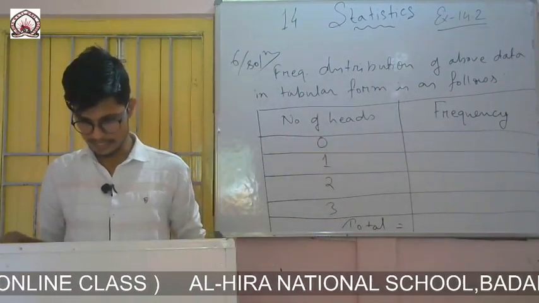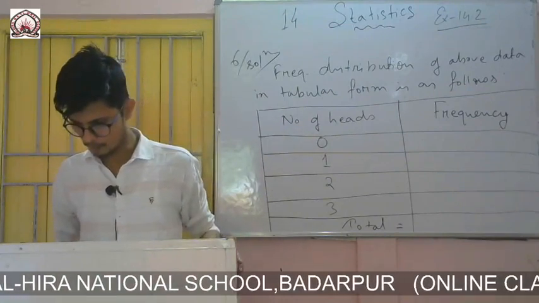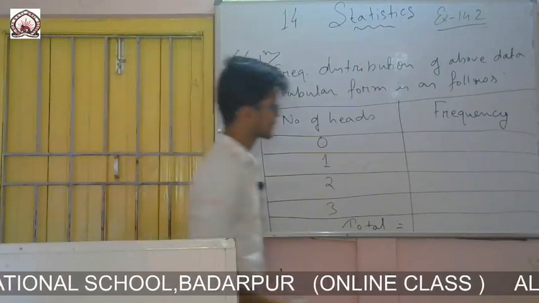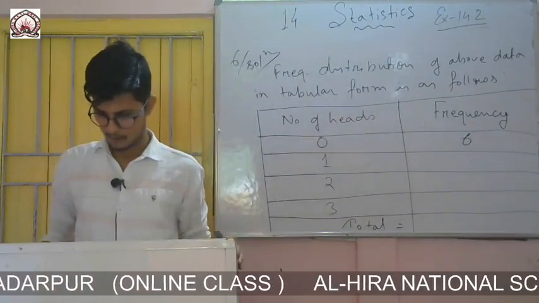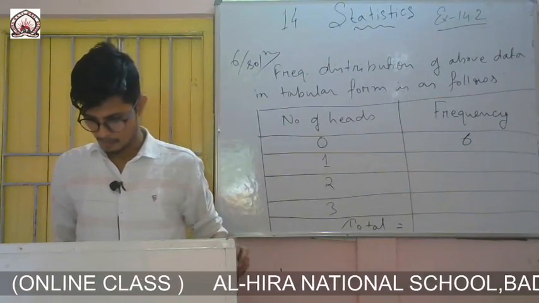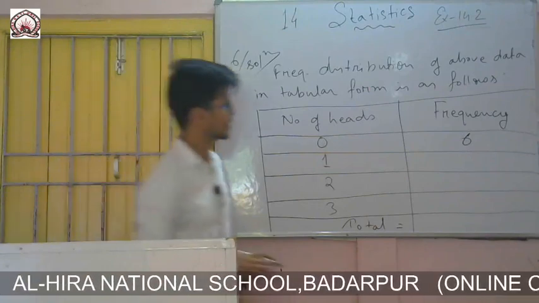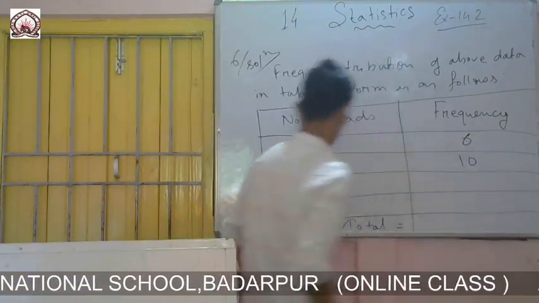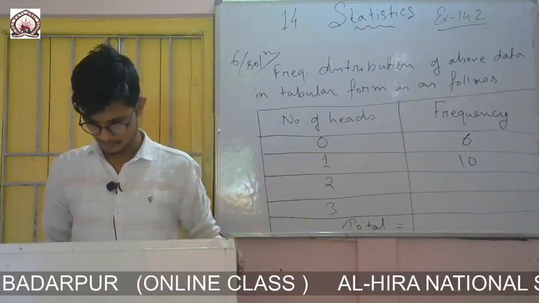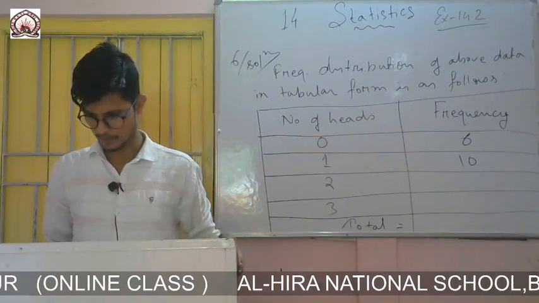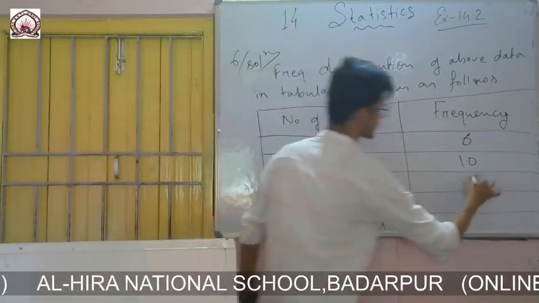So this one you can easily count. Only 0, you see 1, 2, 3, 4, 5, 6. So here frequency is 6. Then 1, how many times is 1 occurring? 1, 2, 3, 4, 5, 6, 7, 8, 9, 10. 10 times. Then 2: 1, 2, 3, 4, 5, 6, 7, 8 and 9. 9 times it is occurring.